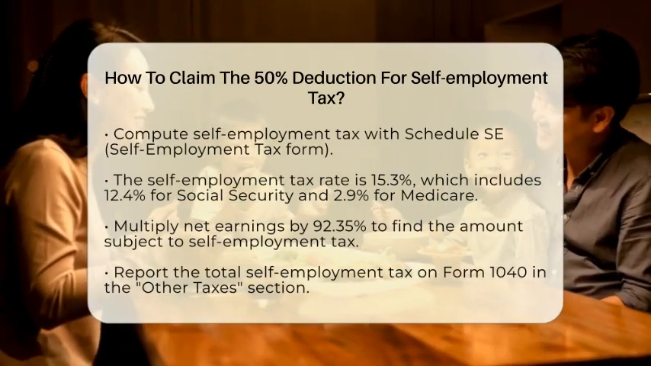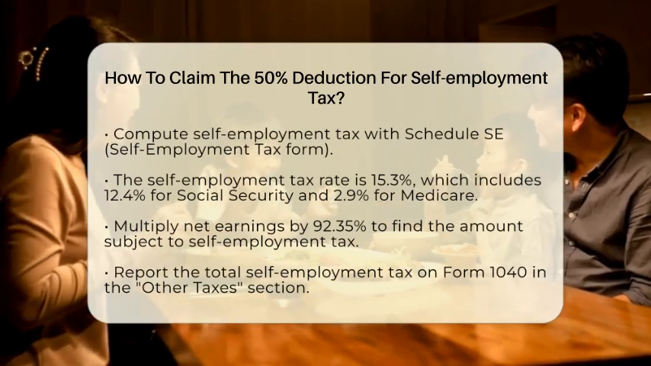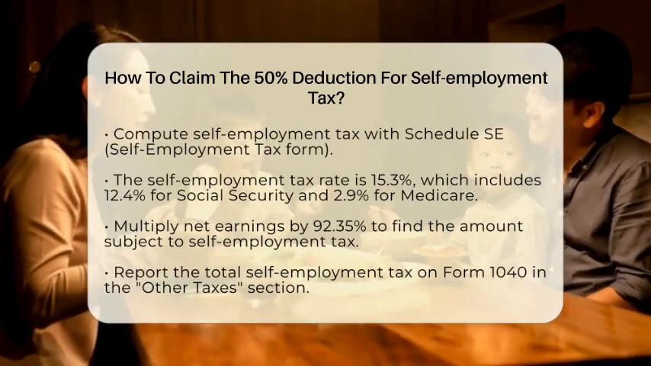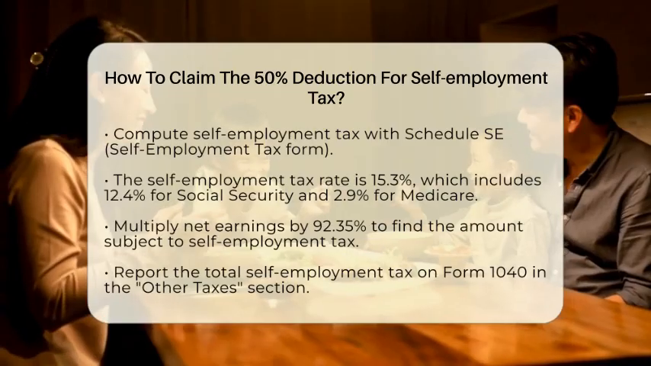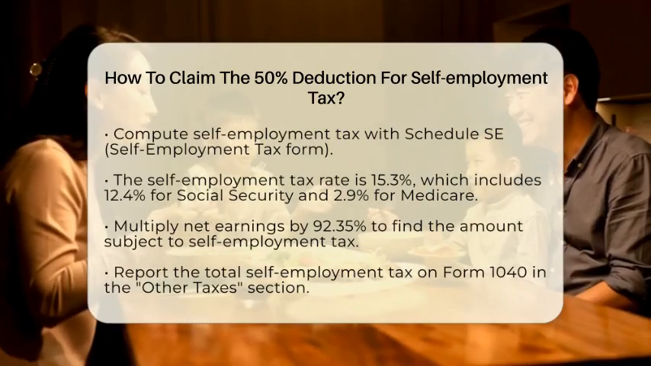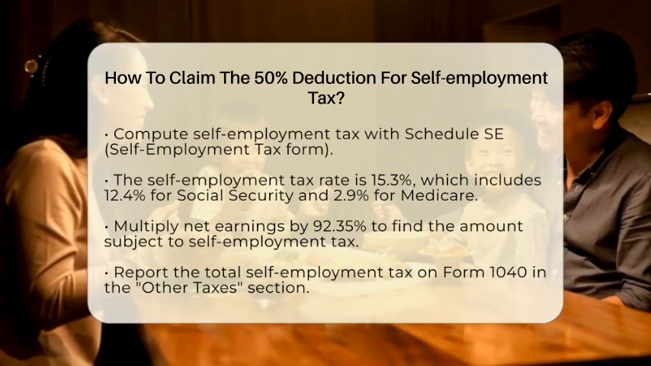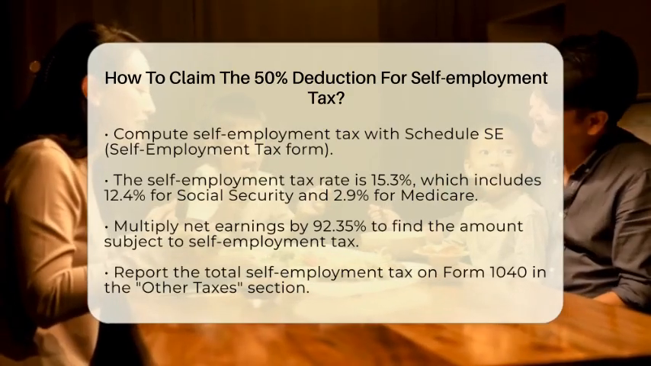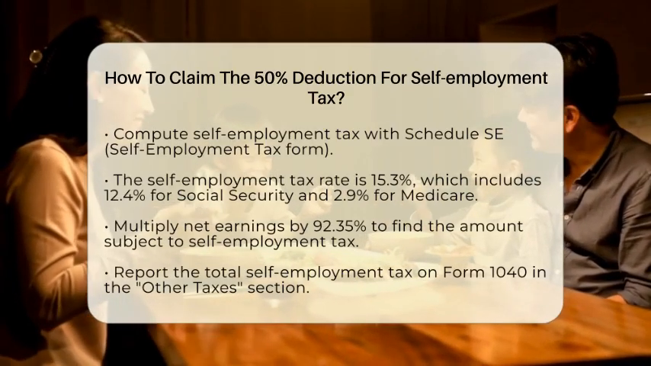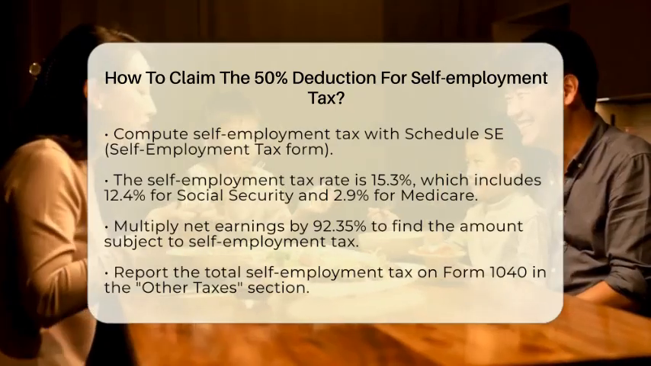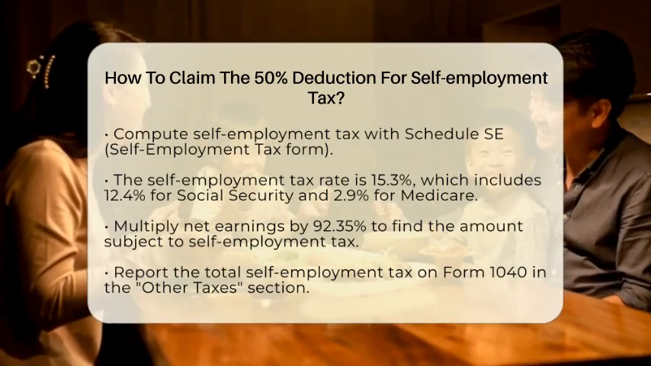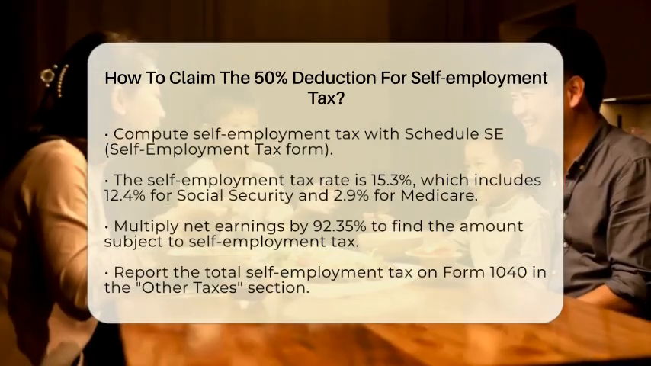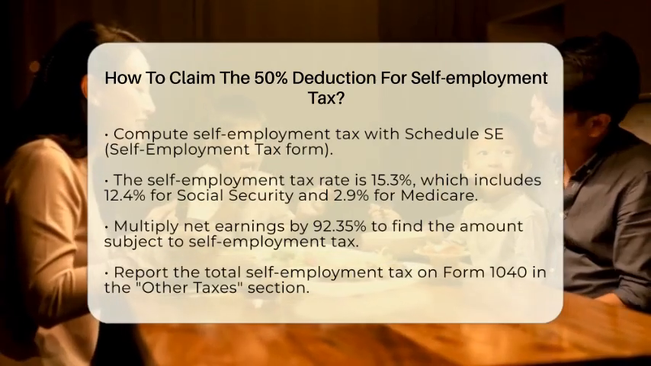Now comes the exciting part. You can claim the 50% deduction as an adjustment to income. This means you take half of the self-employment tax you calculated and report it on Form 1040. This deduction directly reduces your adjusted gross income, which in turn lowers your overall taxable income. It is important to note that you can claim this deduction whether or not you itemize your deductions.